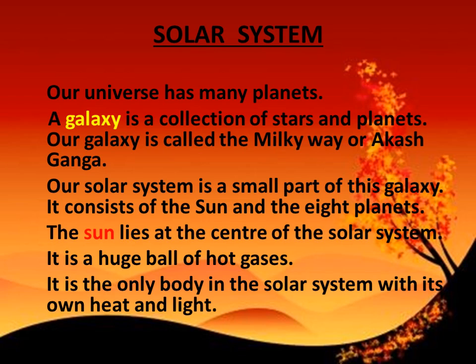Our universe has many planets. A galaxy is a collection of stars and planets. Our galaxy is called the Milky Way or Akash Ganga. Our solar system is a small part of this galaxy. It consists of the Sun and the 8 planets.